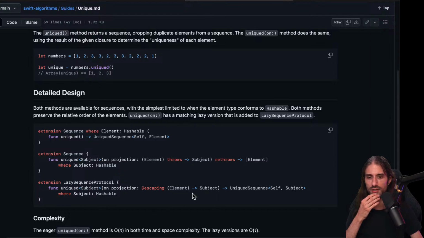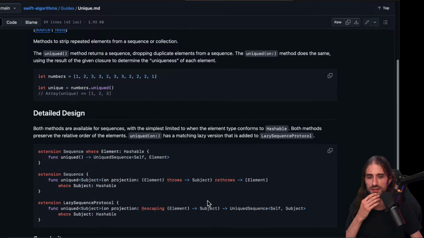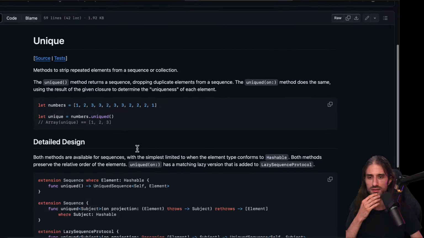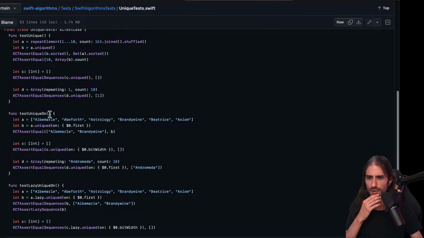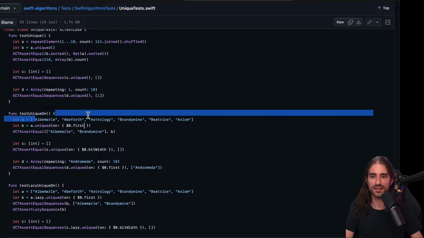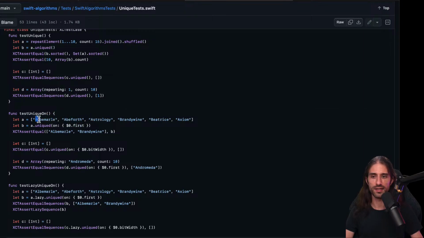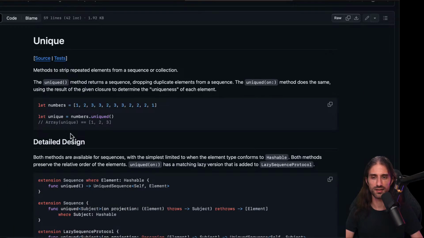And unique on, I'm not sure what it does actually. They don't show an example for it, but let's look at the test to see an example. Oh, okay, so typically if you want to say, okay, unique on the first. So for instance, everything that starts with an A, then you only keep the first one and the rest goes. Okay, that makes sense. Unique on, because I was like, since you only get one element, how do you say?